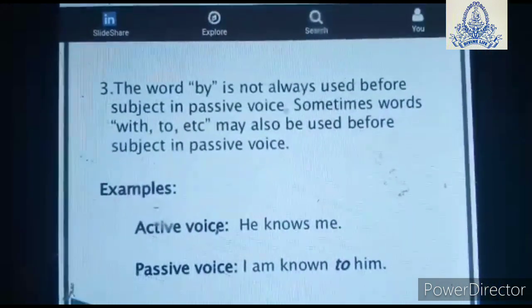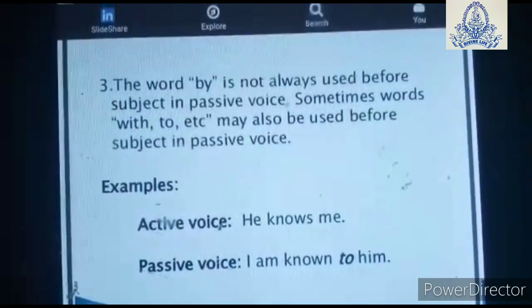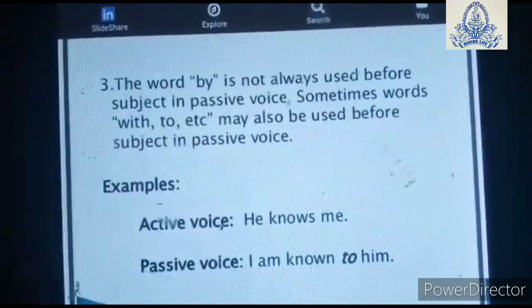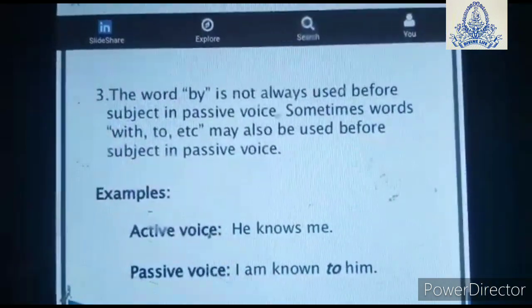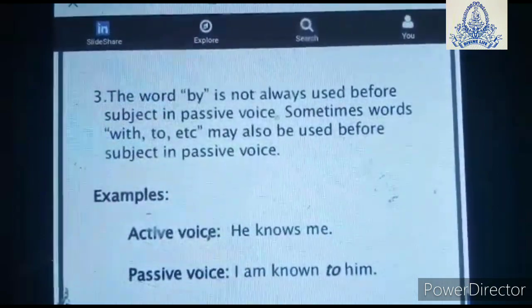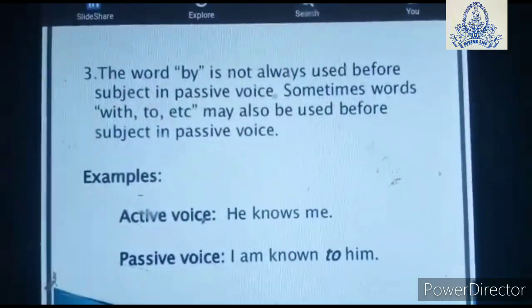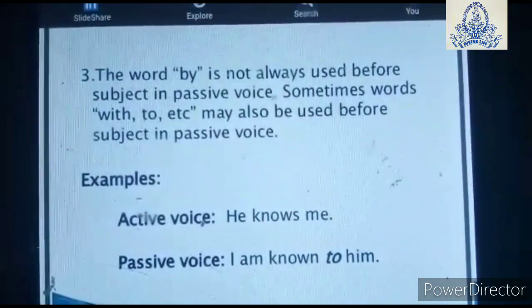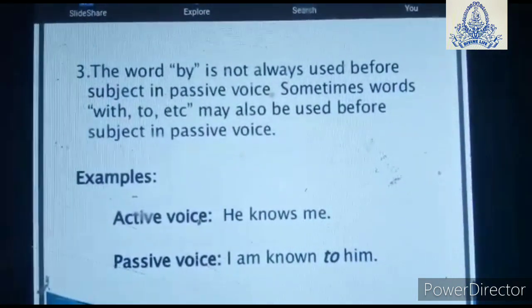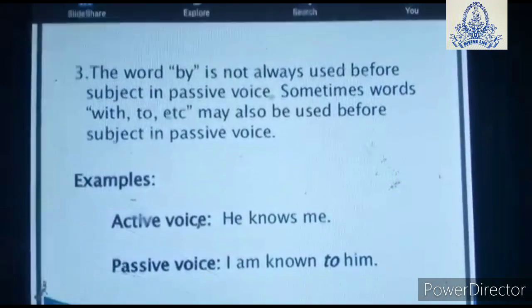Now, the word "by" is not always used before the subject in passive voice. Sometimes the words "with," "to," etc. may also be used before the subject in passive voice. For example, see, "He knows me." "I am known to him." We cannot write "I am known by him."